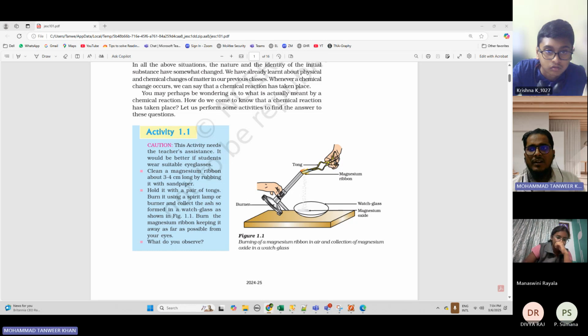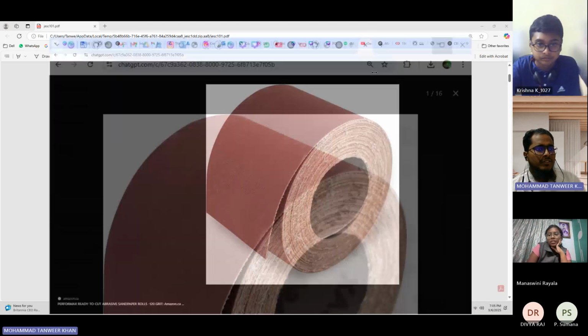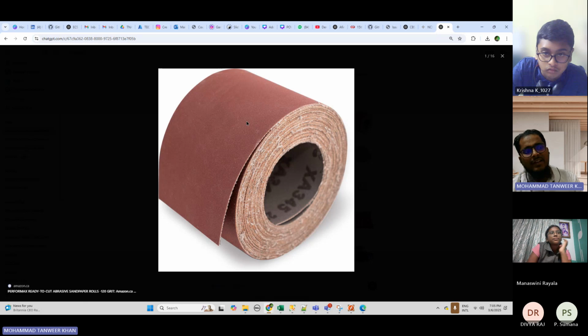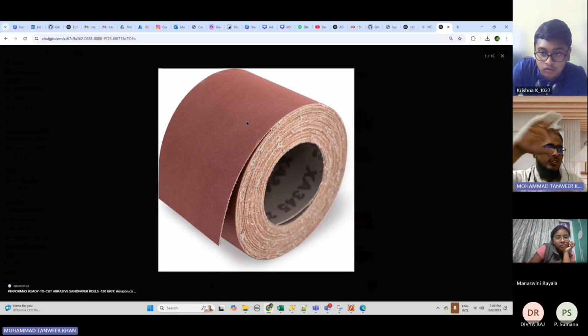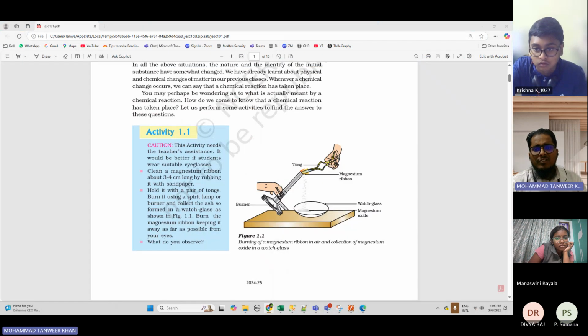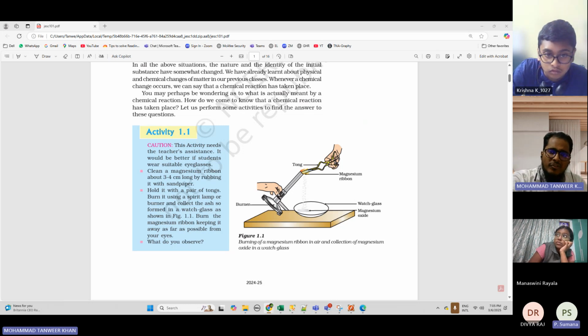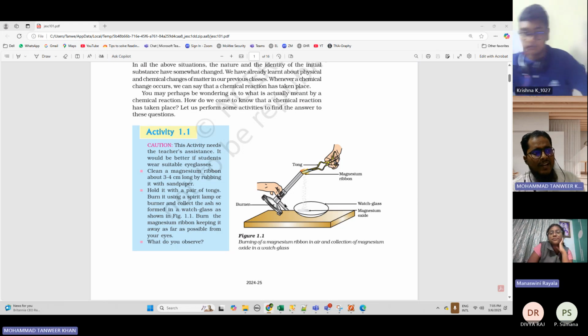Okay. Let me show you that. Can you see this? Yes, sir. This is an example of sandpaper. Sometimes we will see that laborers use this sandpaper to rub on the iron rods to clean the rust. So this is your sandpaper. I think you all must have seen this. Even if you go to some hardware shop, they can give you this for 5 or 10 rupees. If you touch the top of it, it will be very rough. So that is the sandpaper.